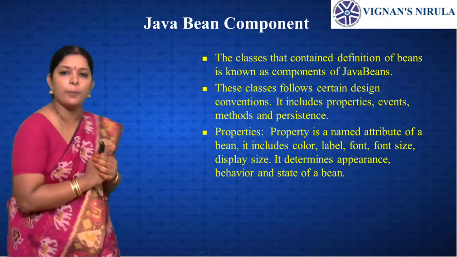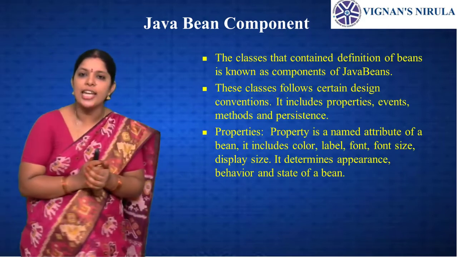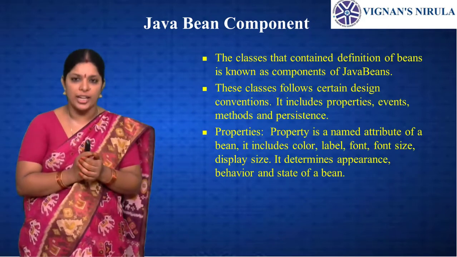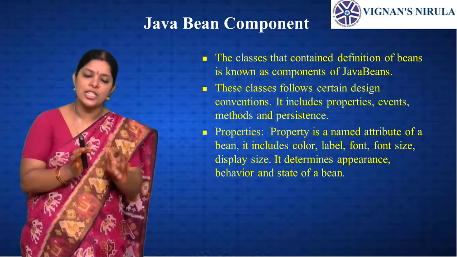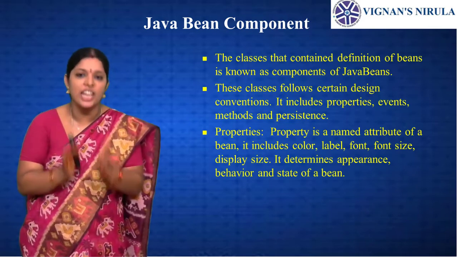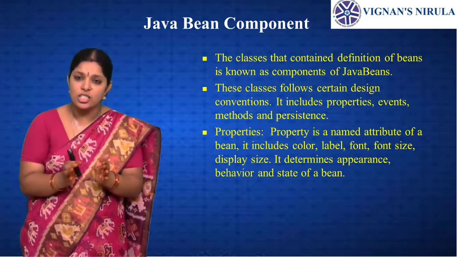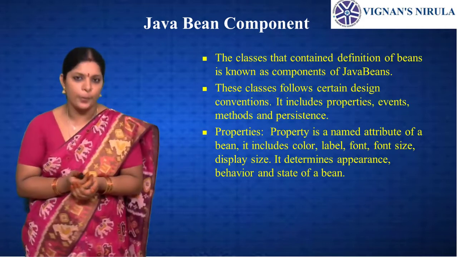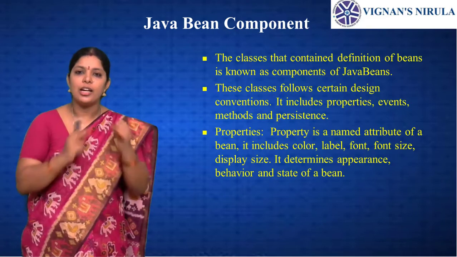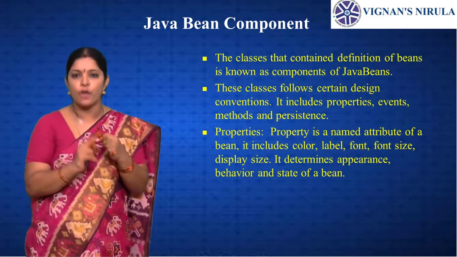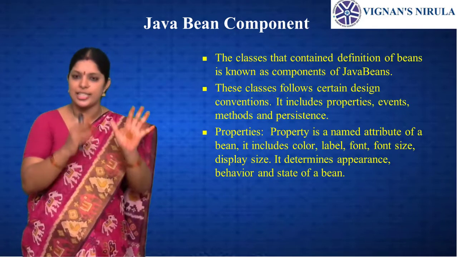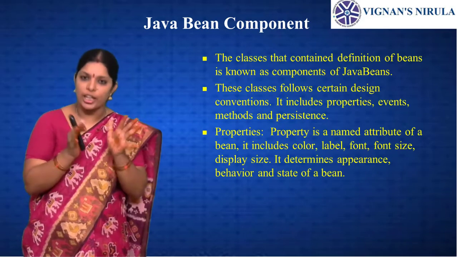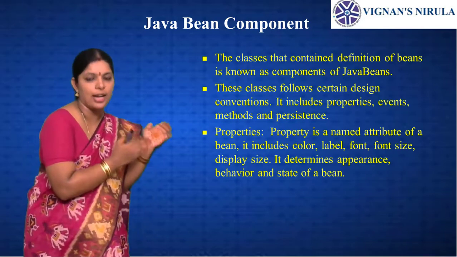So what is a property? A property is a named attribute of a bean. Properties mean the behavior, the state, the appearance of a bean that will be given to any bean component. For example, we can take the color, label, font size and display size. These are the properties that we give to any Java Bean.